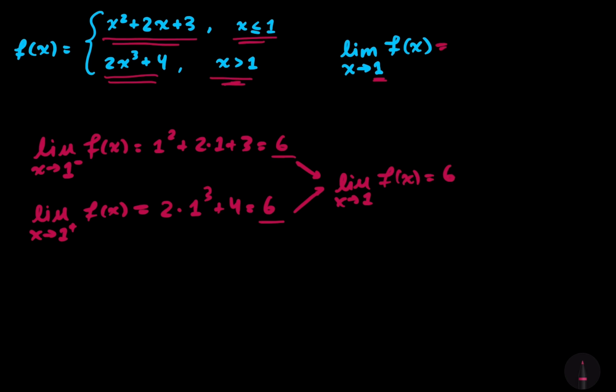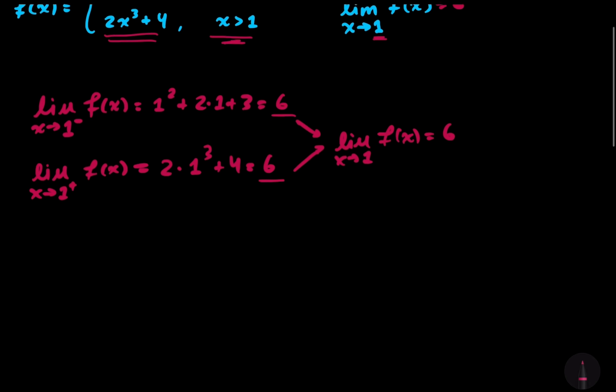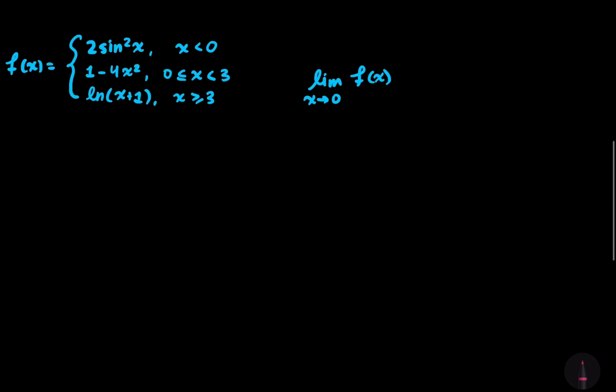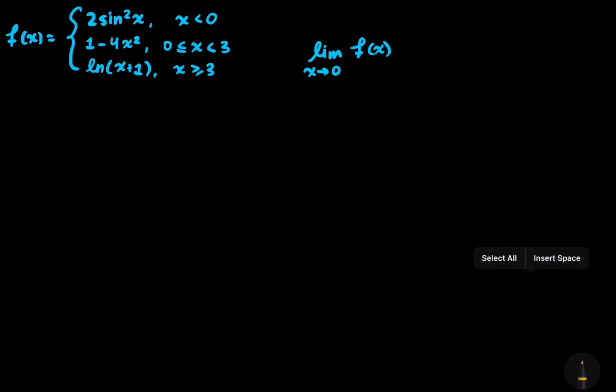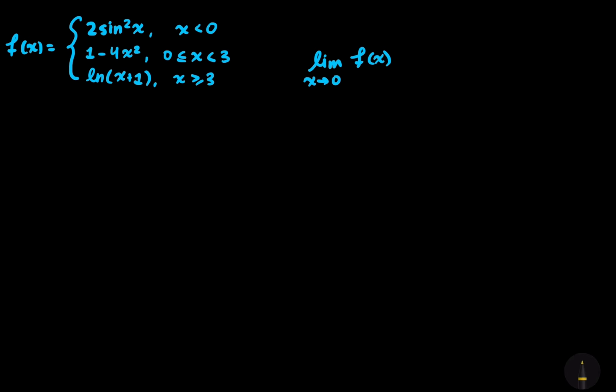Alright, let's go ahead and try another one out. And let me just arbitrarily change colors for no particular reason. We're given this piecewise function defined in 3 pieces. This one's a little bit more intense. We have a trigonometric function, a quadratic function, and then a logarithmic function down here, defined in 3 different pieces, and we're asked to find the limit as x approaches 0 of f of x.